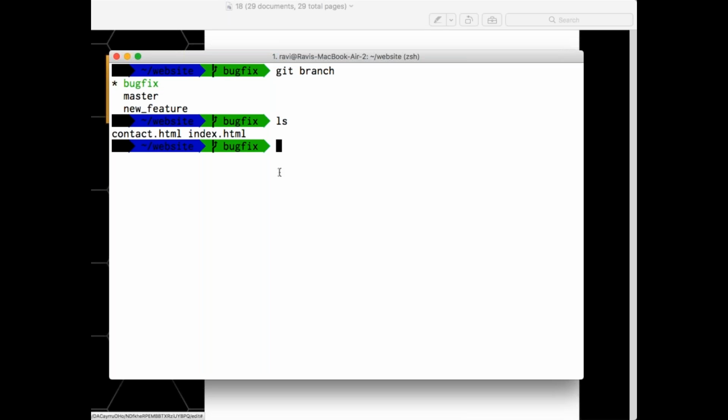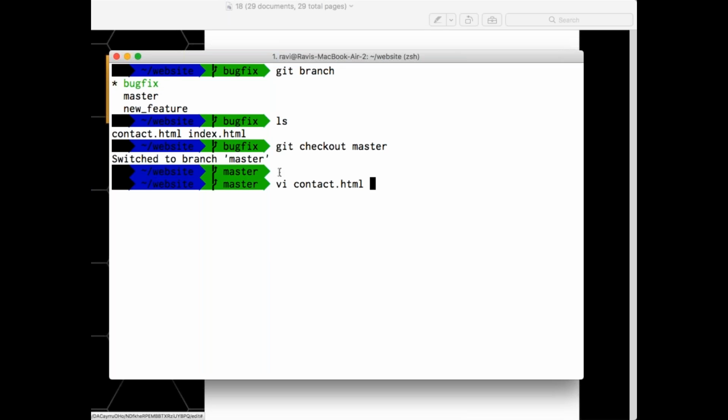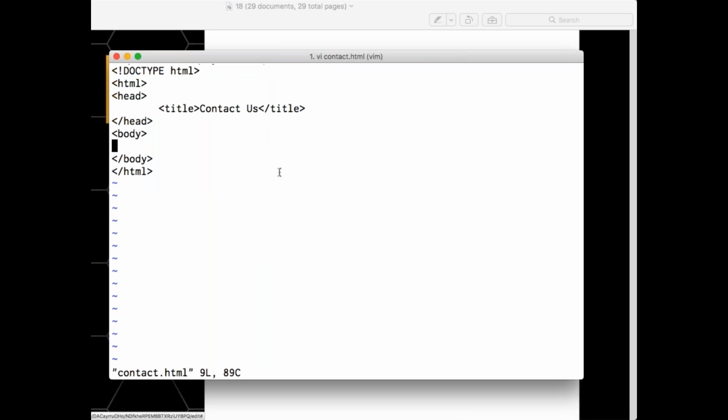Now in my bug fix, I'll change the settings. Actually, let me make it make more sense for you. Let's say I'll go back to my master again. So I'm going to check out to my master. Git checkout master. I'm currently in my master. Now I'll say vi contact.html.